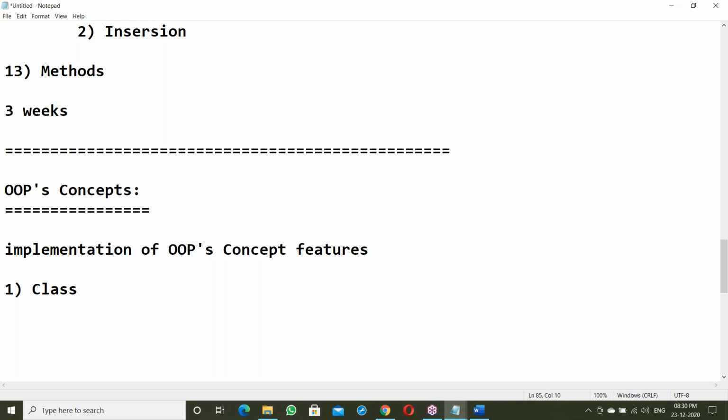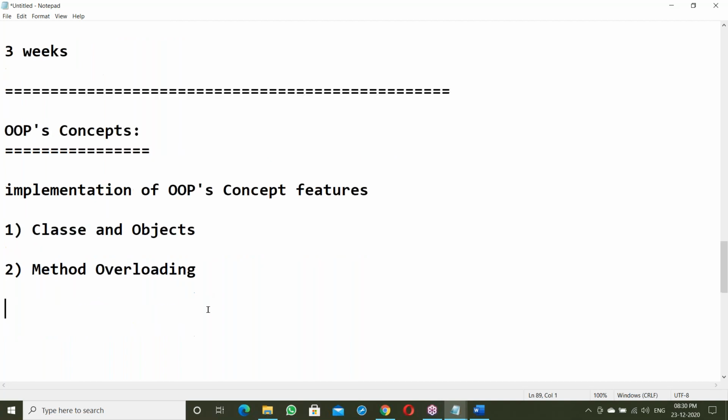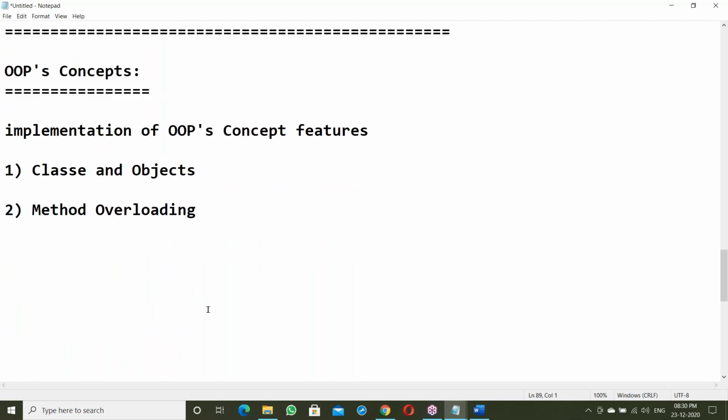In the first one, what are class and object? Classes and objects: how to define the classes and how to create the objects. The first chapter, first topic, is classes and objects. After finishing classes and objects, the next topic is method overloading. After finishing method overloading, the next topic is static data and methods.